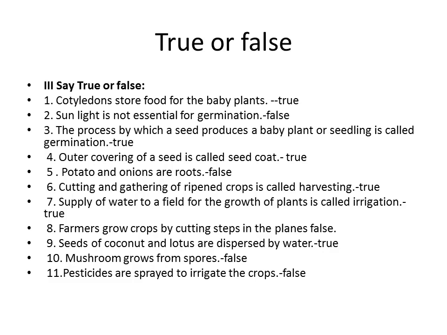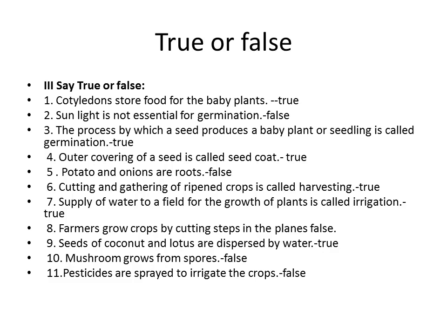Second one, sunlight is not essential for germination. Is it right? No, because air, water and sunlight are essential for germination. So it is false. Third one, the process by which a seed produces the baby plant or seedling is called germination. Yes, it is called germination. So the answer is true.